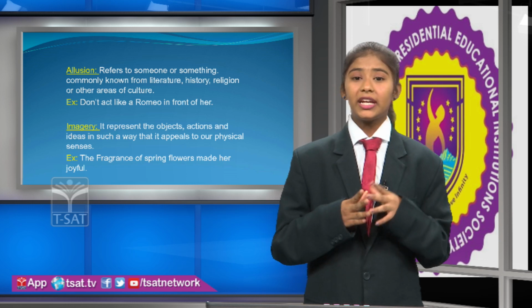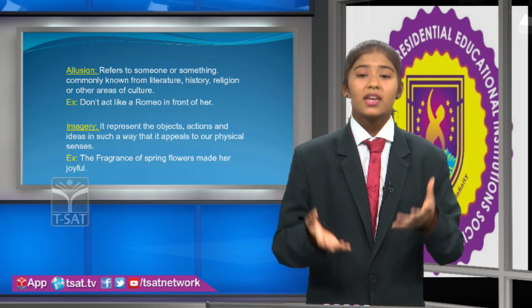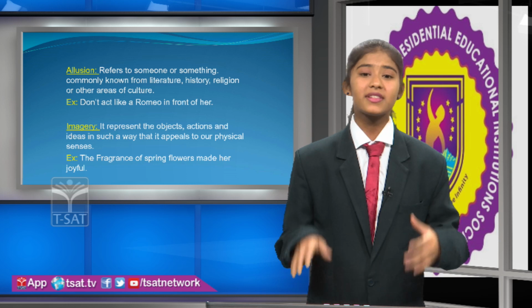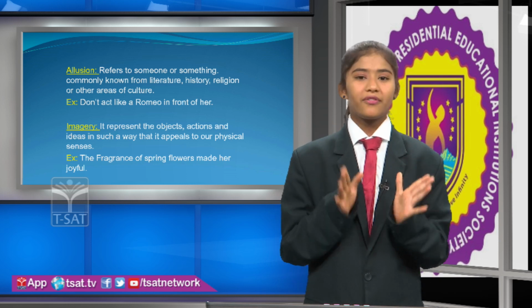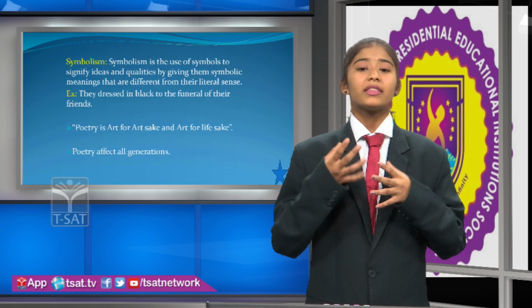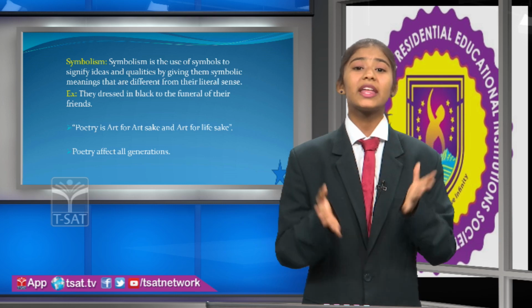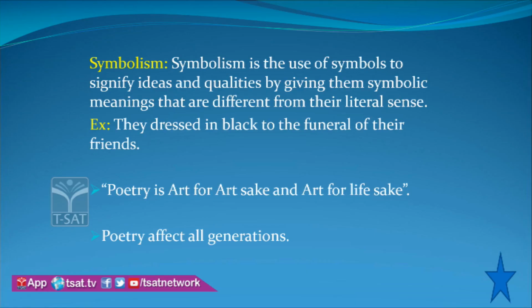Then imagery. It represents objects, actions and ideas in such a way that it appeals to our physical senses. For example, the fragrance of spring flowers made her joyful. Then symbolism. Symbolism is the use of symbols to signify ideas and qualities by giving them symbolic meaning that is different from their literal sense. For example, they dressed in black to the funeral of their friend.